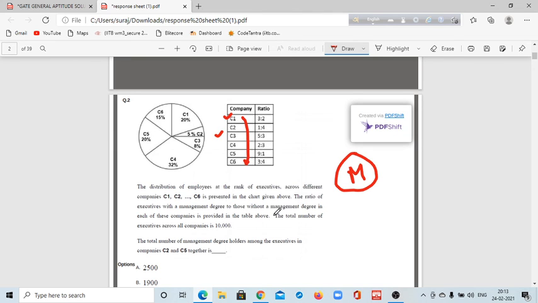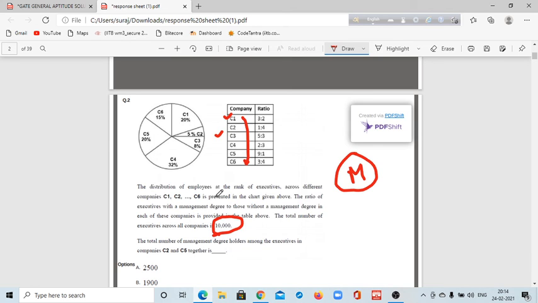There are 6 companies, and their executive numbers as a percentage, like C1 company has 20% executives out of this 10,000. You have to read it carefully. I think you all have actually read this question. So now I am giving you some basic idea.